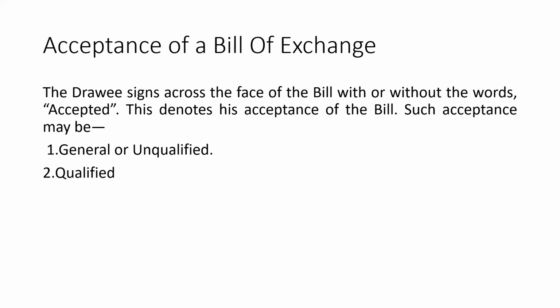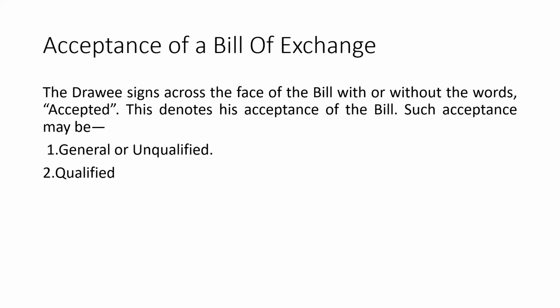Whenever a person is holding the bill of exchange, if I am the holder of the bill of exchange, then I am the payee. The person who holds the bill will be the payee. If the payee is not able to encash the bill, then the payee can sue the persons who have drafted it, the drawer and drawee.